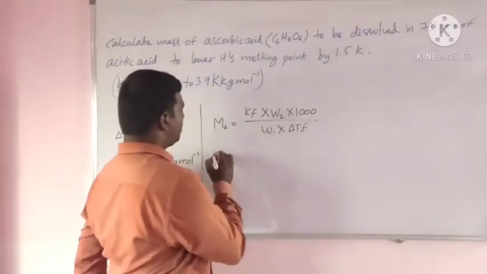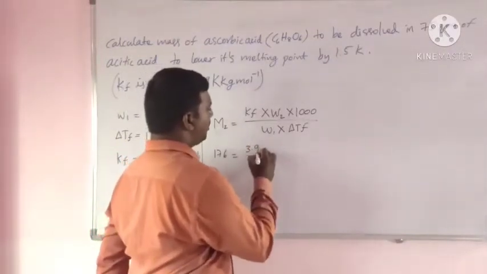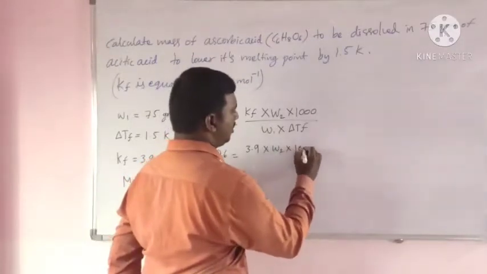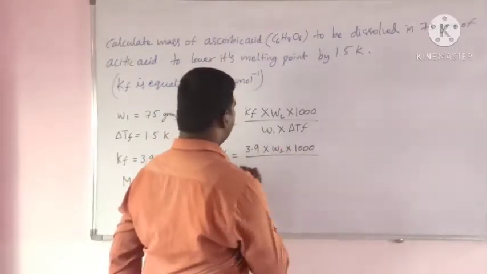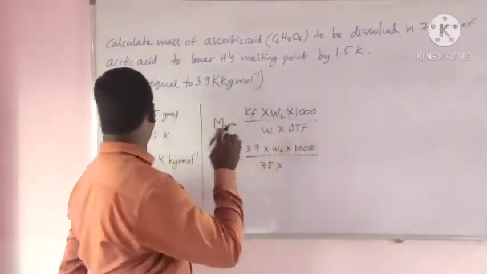We know that M2 is equal to 176, Kf is equal to 3.9, W1 is equal to 75 grams, delta Tf is equal to